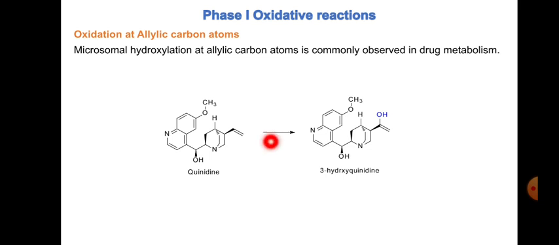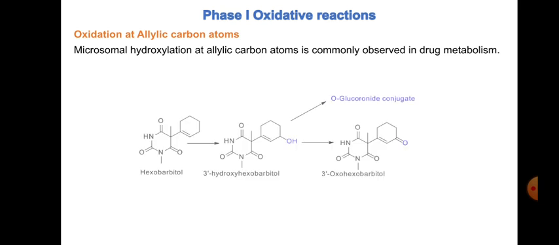You can see here, this is a very popular drug, quinidine. Now in this quinidine, we can see this carbon is referred to as the allylic carbon, and this carbon is easily getting metabolized to its hydroxyl derivative, which we can refer to as 3-hydroxyquinidine, which is water soluble and can be eliminated.